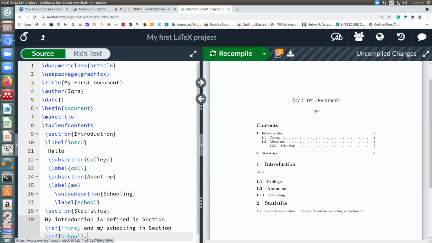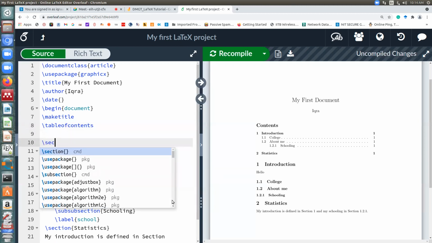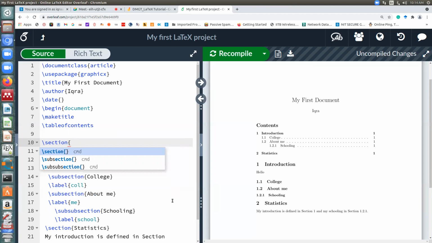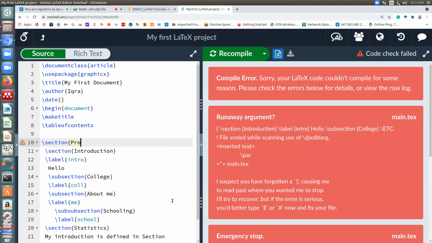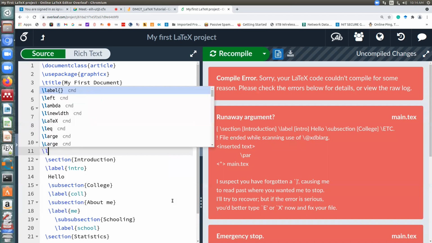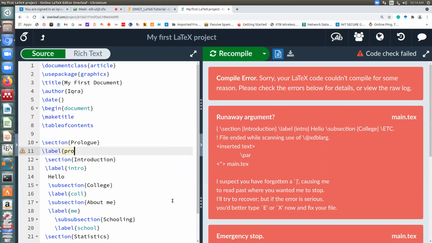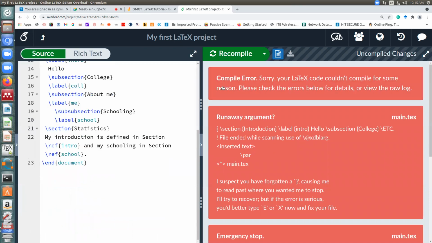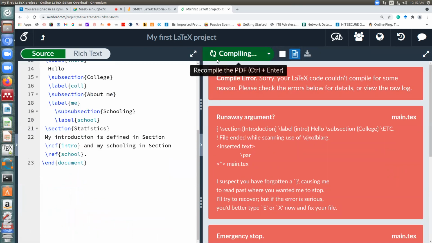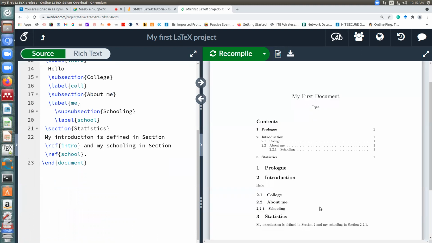Right, it's still compiling. Okay, so you can see it will automatically show up. Now suppose I do the same thing which I said. Suppose I introduce a new section before introduction, so it should automatically capture the change. So I introduce a new section, say prologue, and I also add its label. It's always a good practice to add a label to all sections. So you will see it should automatically now show, instead of 1.2, and instead of 1.2.1 it will show 2.2.1.